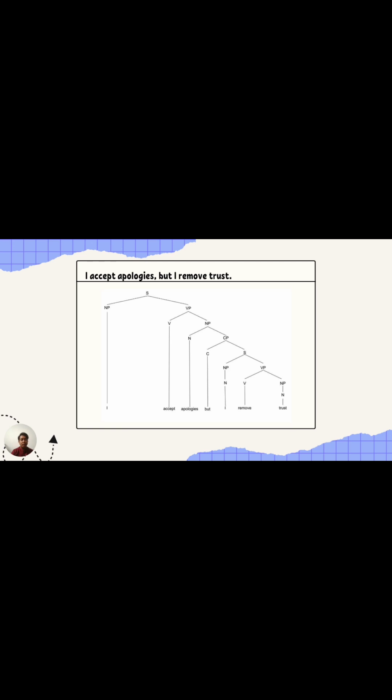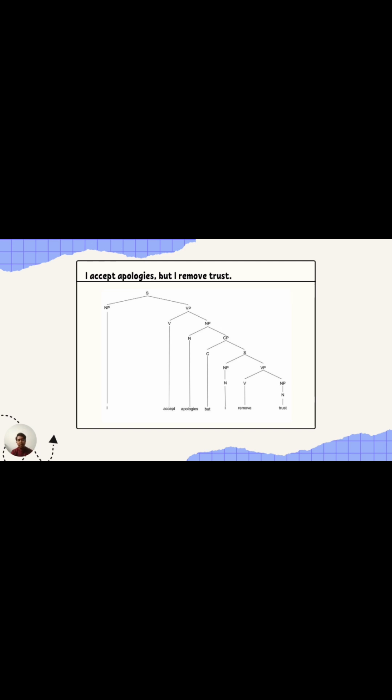The conjunction phrase will be divided into the conjunction and the sentence. Another sentence, which is I remove trust. The conjunction is but. The other sentence will be like the first sentence, with all the same rules: NP, VP, V, NP. So the noun phrase, and the noun is I. The verb phrase is divided into verb and noun phrase.